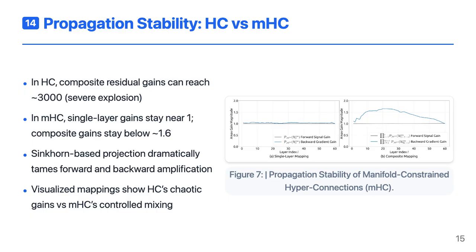Single-layer gains hover around 1, as expected for nearly doubly stochastic matrices, and even the composite gains across depth stay below about 1.6. Visualizations of the learned matrices reinforce this. HC often has large unstructured gains across many entries, while mHC shows more balanced, controlled mixing. This is direct evidence that the manifold constraint is doing its job.